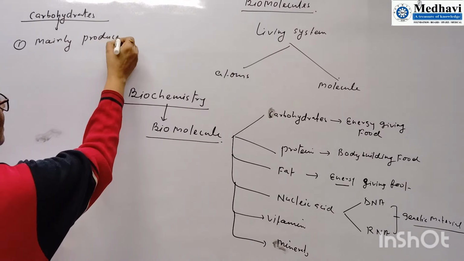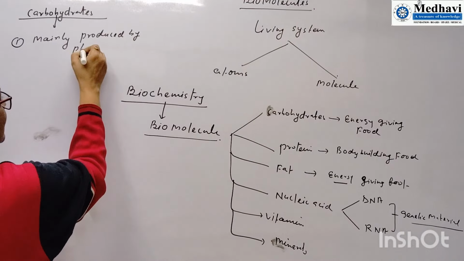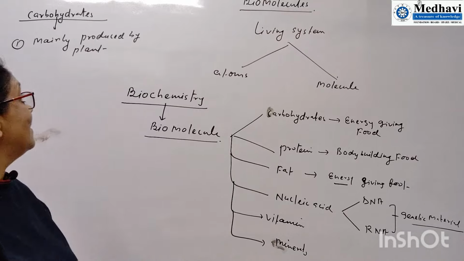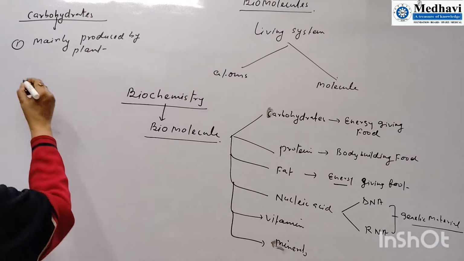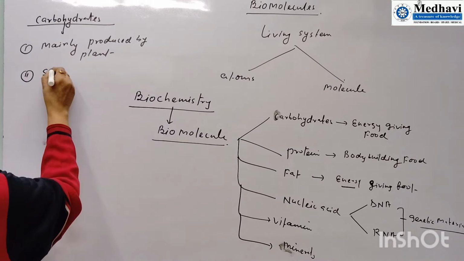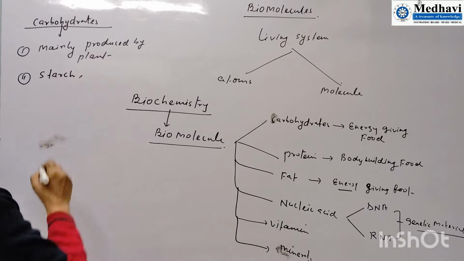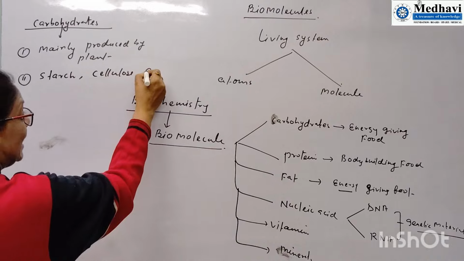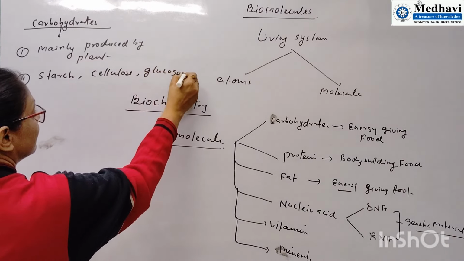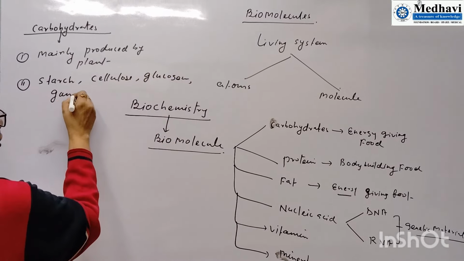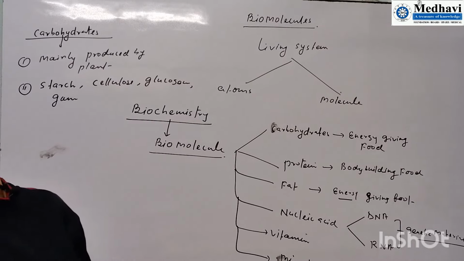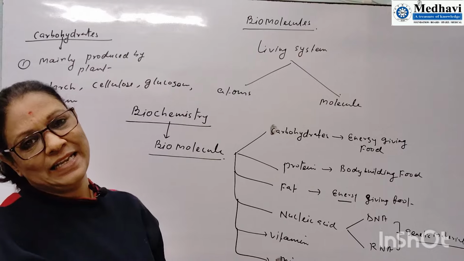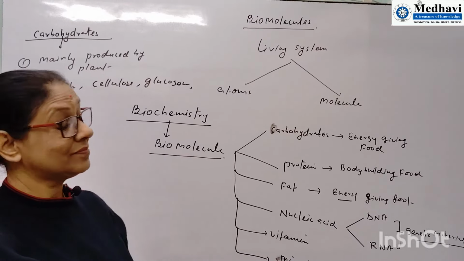Primarily produced by the plants. So we can see the ultimate source of carbohydrate is a plant. You can take examples of carbohydrate: starch, then cellulose, then glycogen, then gum. All these are examples of carbohydrates. We can keep all these examples in the category of carbohydrates.